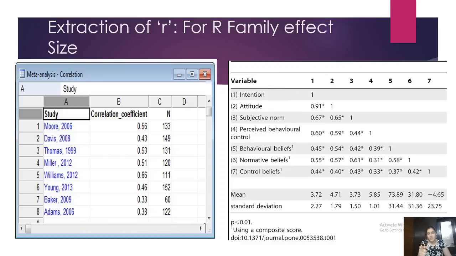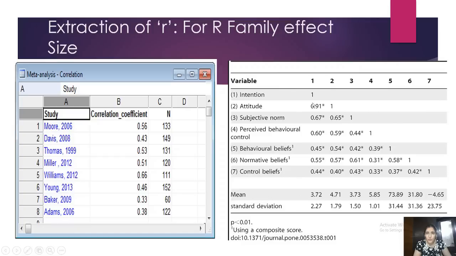Okay, so this is the input table. This is on the right side. Out of those 31 papers, I'm showing you one of the papers, and I'm showing you the correlation table from which you have to pick up the value. Now, if you see, what is the value of attitude and intention? The value is 0.91. Okay, this is the value between attitude and intention.